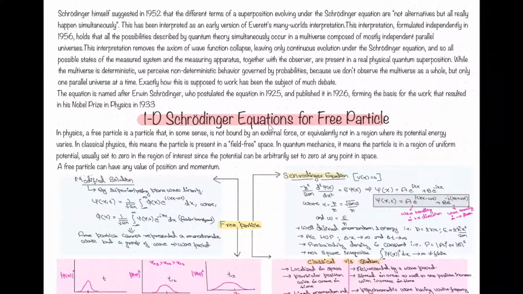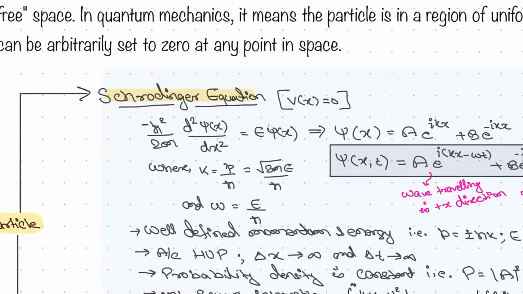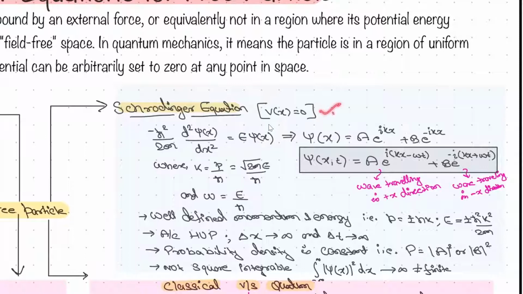So a free particle is basically not bounded by anything. It can have any kind of momentum, any kind of energy. It is not potentially bound to any system, right? So if you put it in the Schrodinger equation, V(x) is equal to 0. This is basically what we mean by a free particle, not bounded by any system. So if you put it in the differential equation format, you will find that psi is equal to a e to the power of ikx plus b e to the power of minus ikx, simple solving of a differential equation, right? I guess all of you know this.